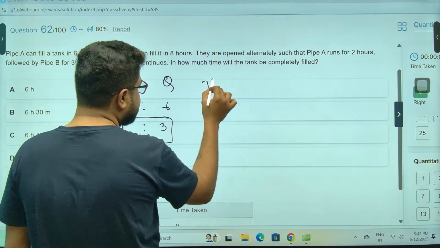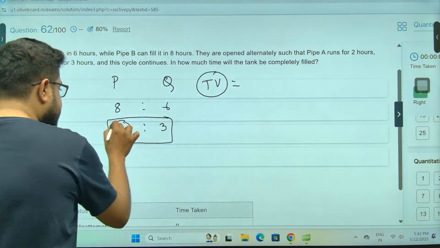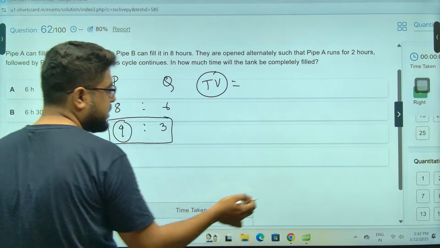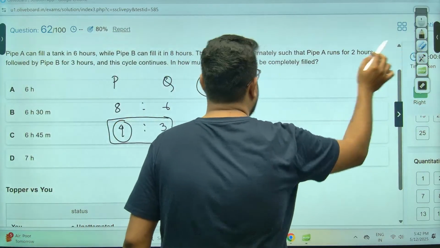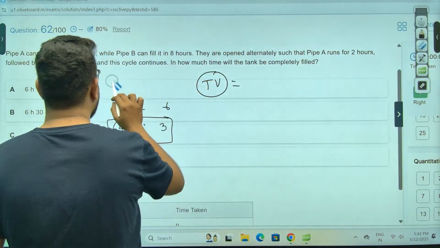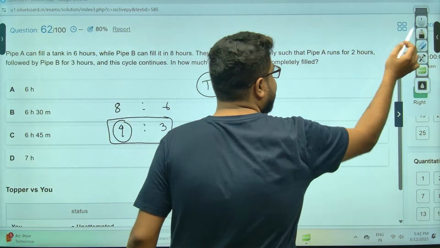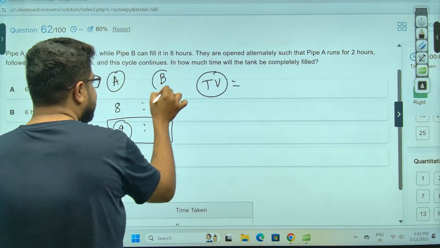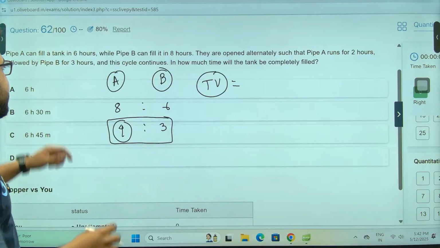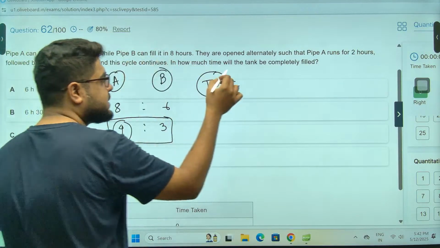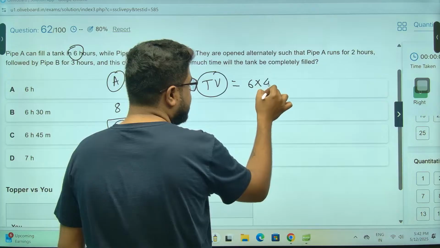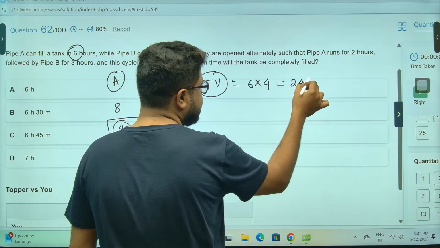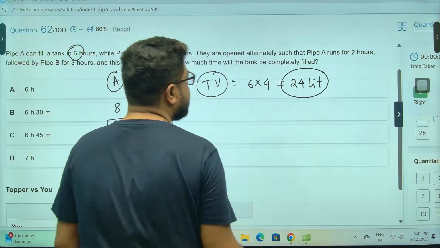Sir, 4 liters every hour for A, and it is taking 6 hours. So 4 liters per hour into 6 hours, 24 liters. This is the total volume of the tank.